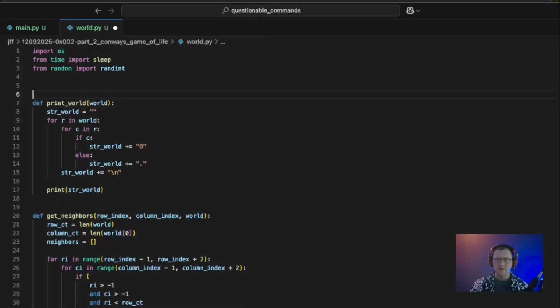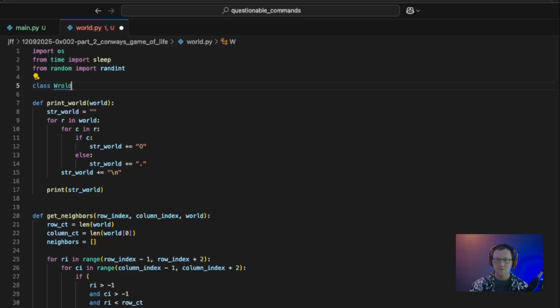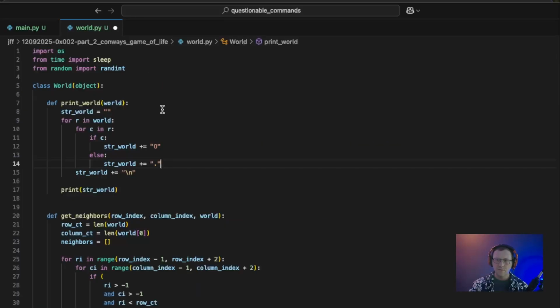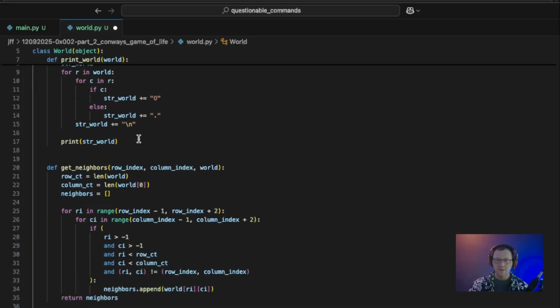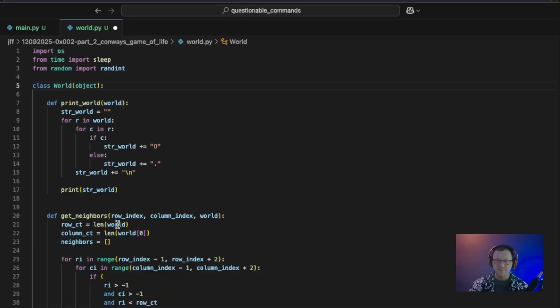So the first thing I want to do in this file is define a class. So we're going to say class, and we're going to call it World, with a capital W, just to conform with PEP 8 standards. That inherits from the base type object. And we'll go ahead and indent all of this code here. Now, the next thing we need to do is define the initialization method for our class. And all that code is the code that's actually down here. So let's first define our method, and then we'll move this code up into the method.